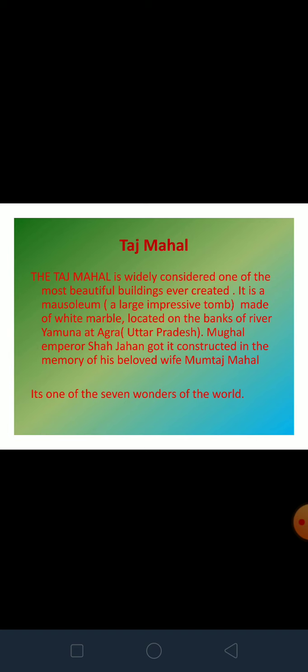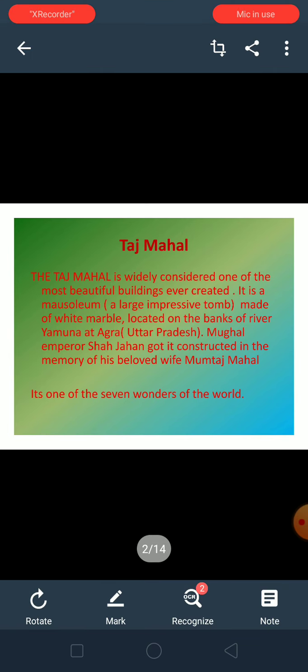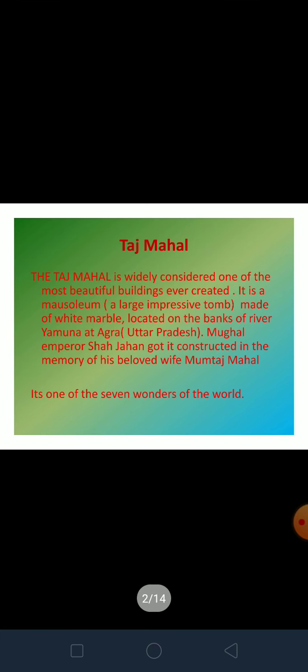So this is a mausoleum. It's made of pristine white marble and located on the banks of river Yamuna in Agra, Uttar Pradesh. Mughal Emperor Shah Jahan got it constructed in memory of his beloved wife Mumtaz Mahal. It derives its name from Mumtaz Mahal, and its name is Taj Mahal. It's also one of the 7 wonders of the world. You can see the picture of Taj Mahal here.